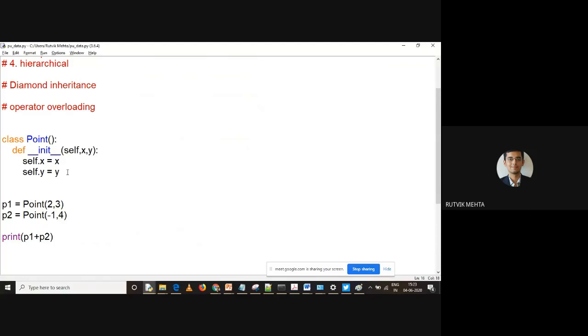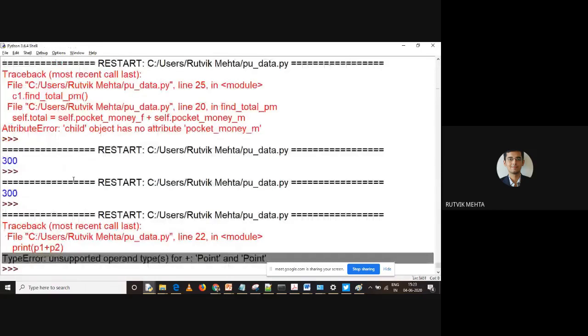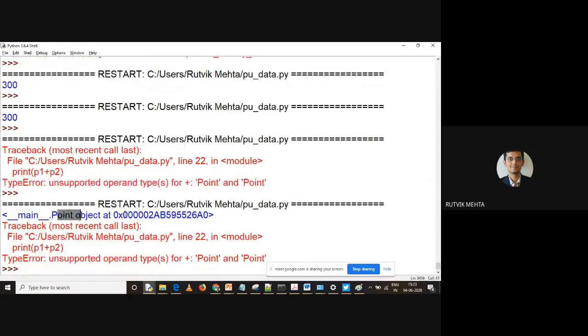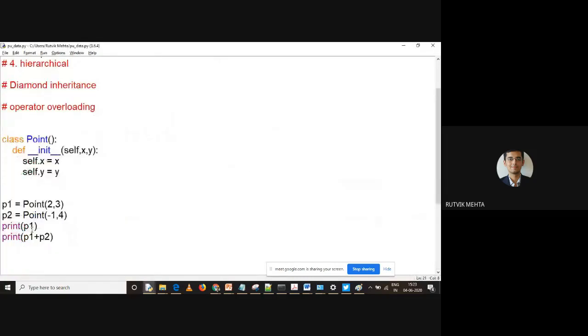But before overriding this plus, let us check what happens if I print P1. I want to check what type of object P1 is. And if I run it, you can see that it shows me it is a point object present at this memory location. Now I don't want to print the memory location. If someone prints this point object, x's value should be printed, x comma y should be printed.